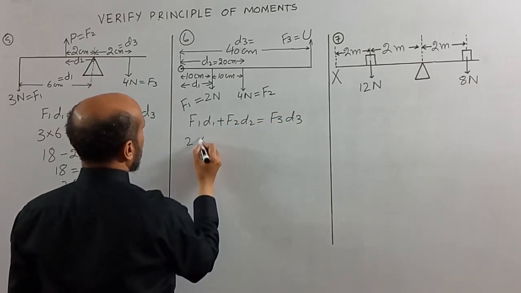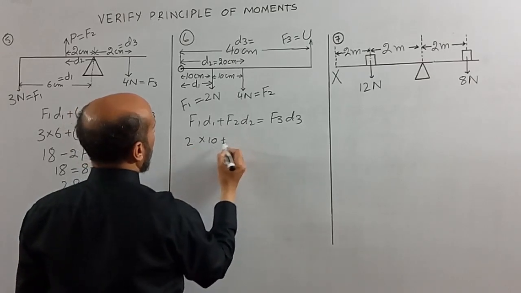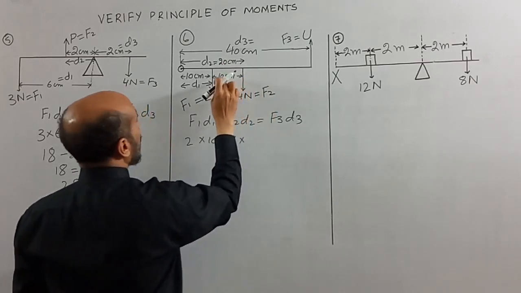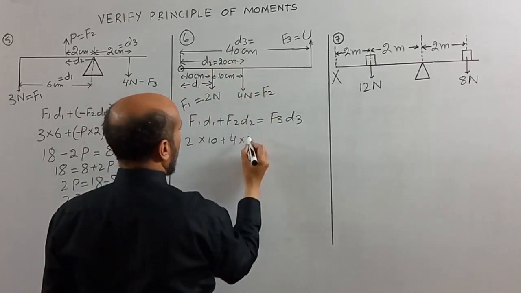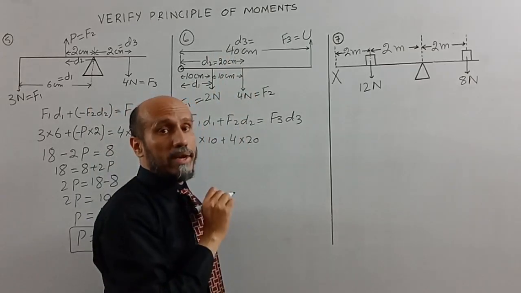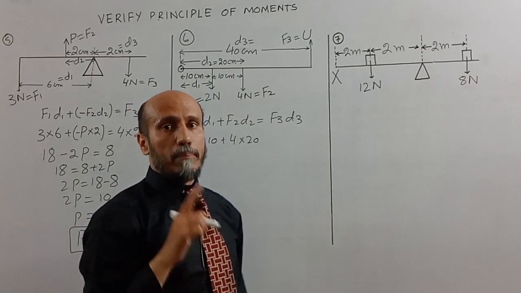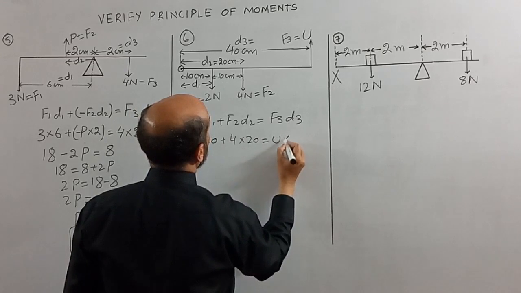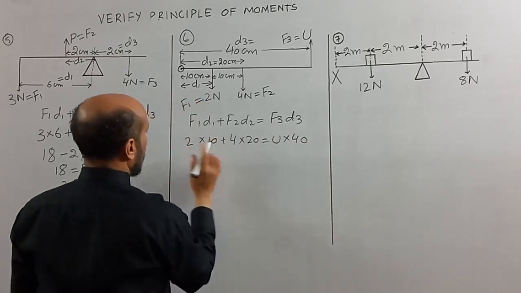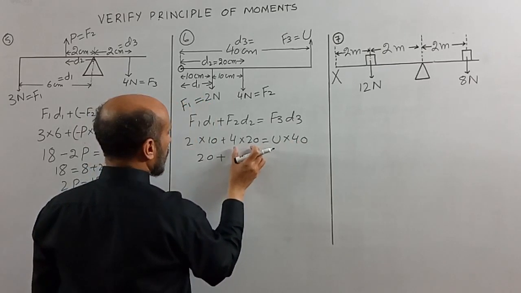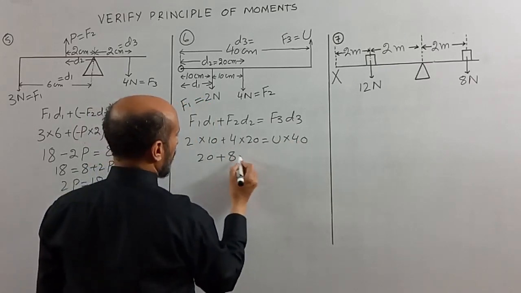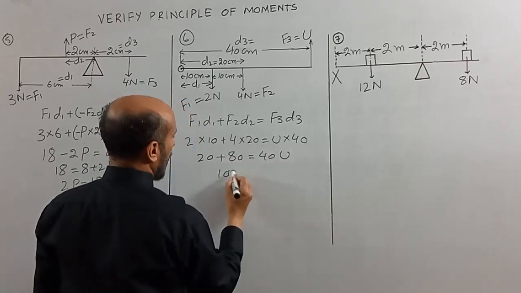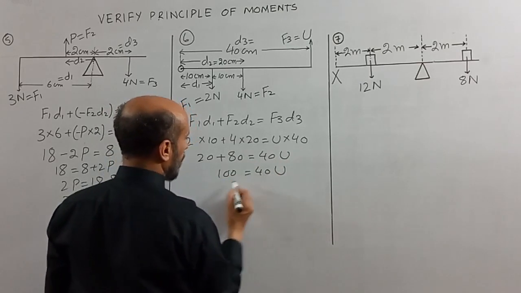F1 2, D1 10, F2 4, D2. Now D2 will be not 10 centimeter, D2 will be 20 centimeter, because distance will always be calculated from the point where force is being applied to the pivot, is equal to U multiplied by 40. 10 into 2, 20, plus 4 into 20, 80, is equal to 40U. 80 plus 20, 100, is equal to 40U.